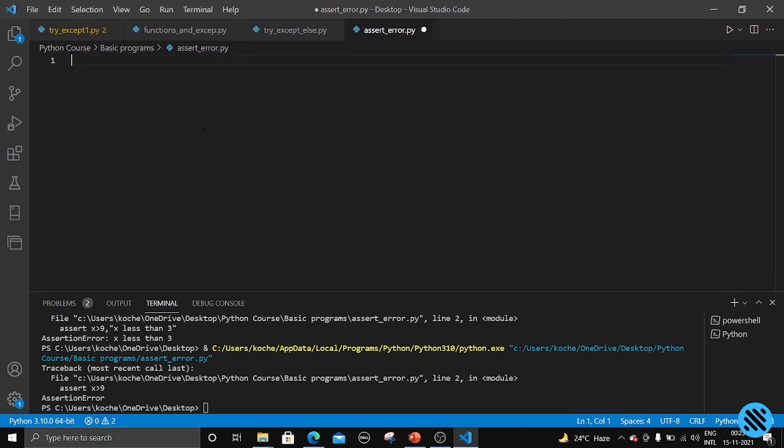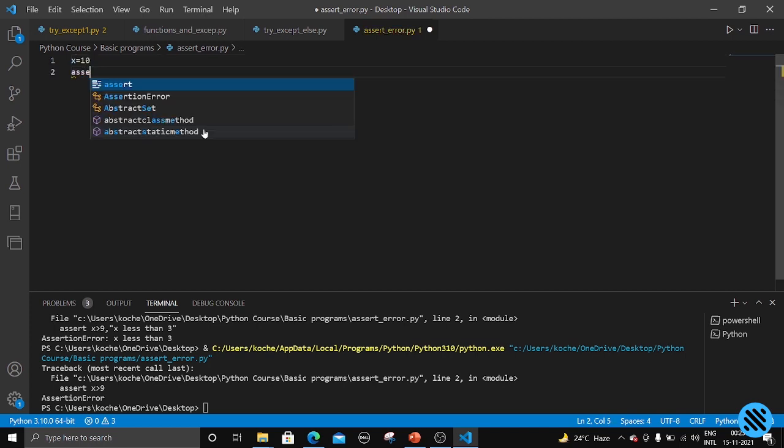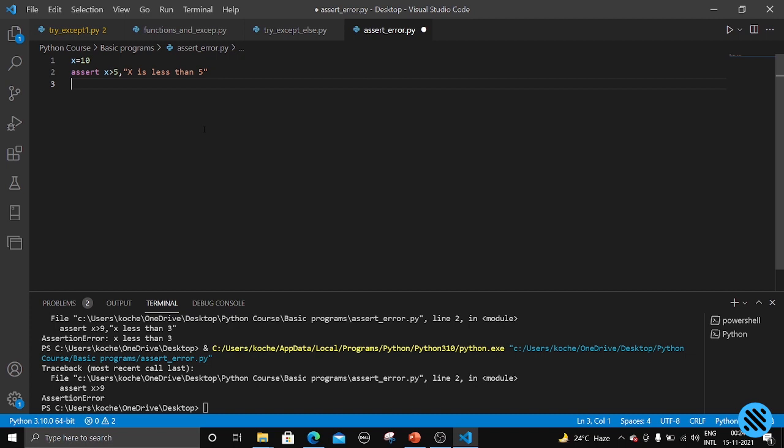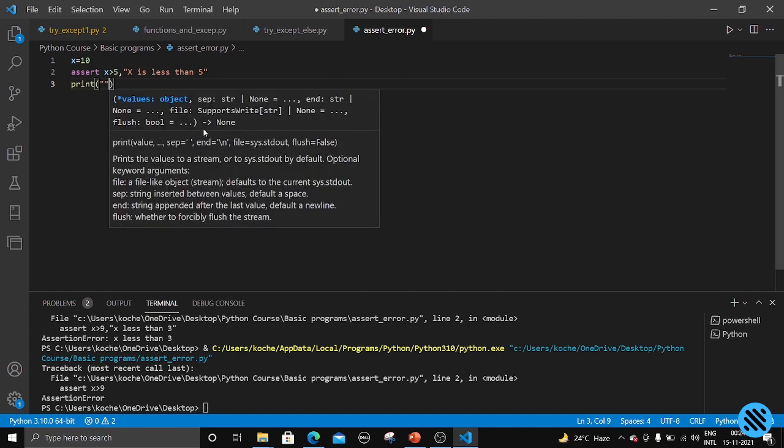First, let us take x equal to 10, and write assert x is greater than 5, put a comma over here and write a custom message, that is, x is less than 5, or else just continue the execution.